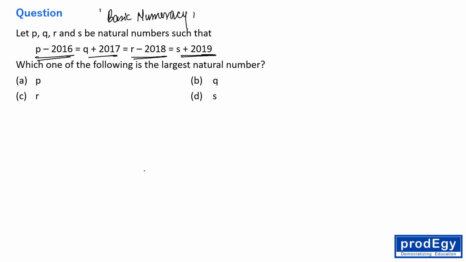So R will be 2 more than P. And in Q and S we are actually adding something, so they come equivalent to P minus 2016 and R minus 2018. So here R is the maximum.